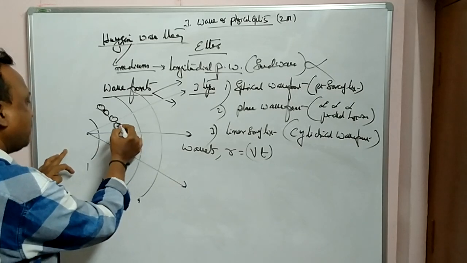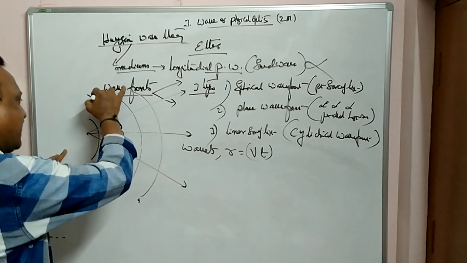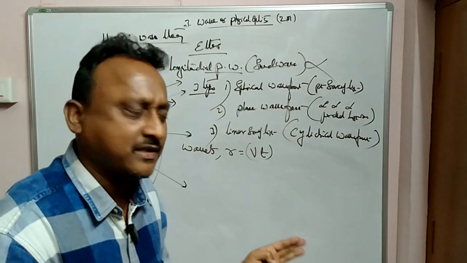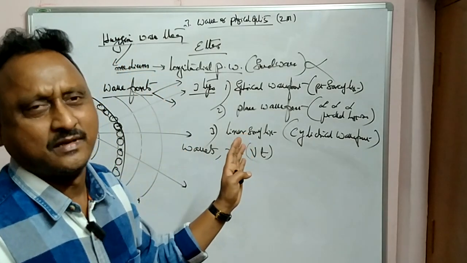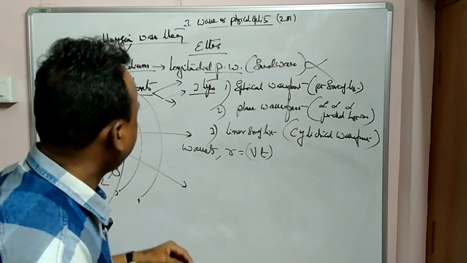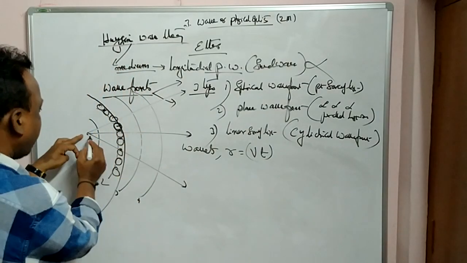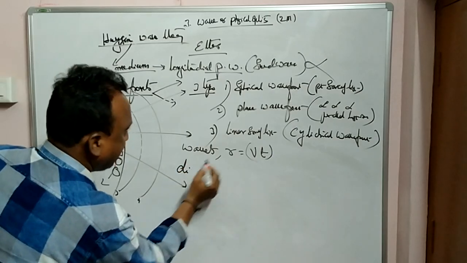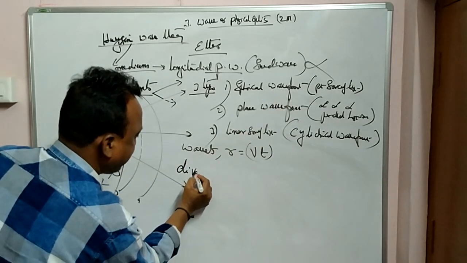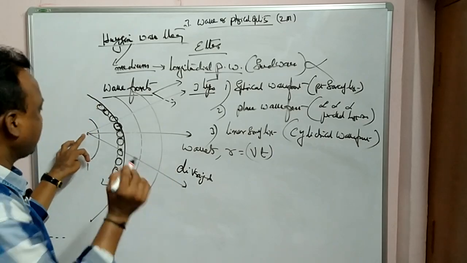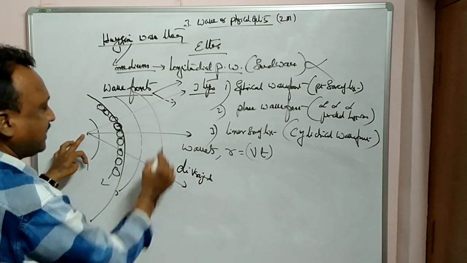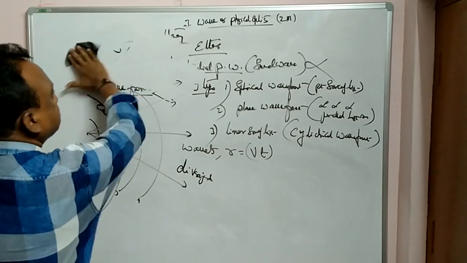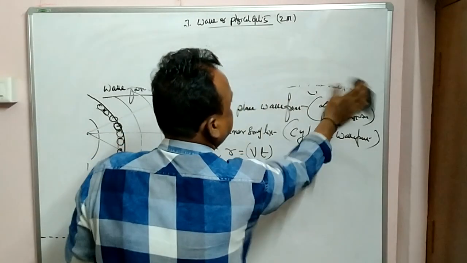With that radius you can draw a wavelet on the secondary source, and if you draw the tangent for all of these, a new wavefront is formed. This was the assumption given by Christian Huygens. From a point source of light you get diverging wavefronts. Again, spherical wavefronts are of two types, diverging and converging. Here you are getting diverging. In the same way you can get converging wavefronts also.